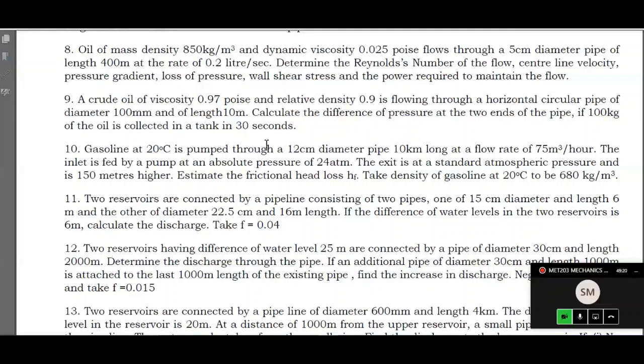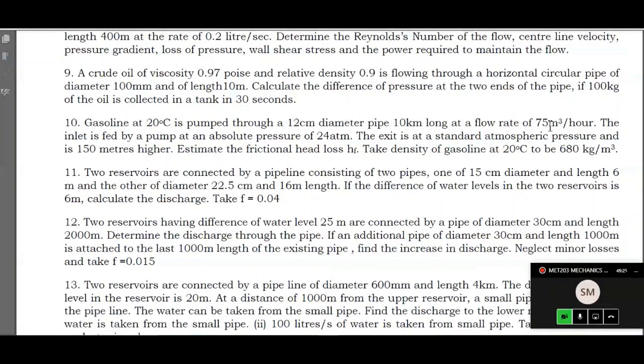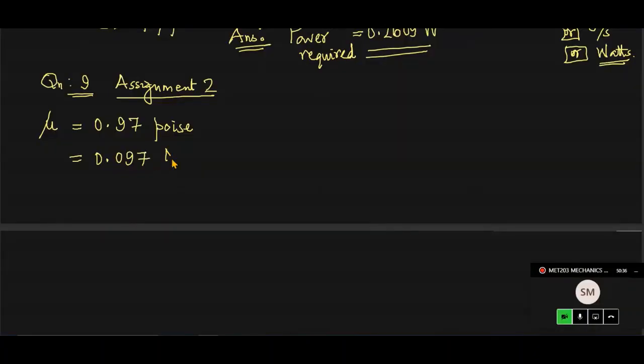And 100 kilogram of oil is collected in a tank in 30 seconds. That is the way of giving the discharge indirectly. The viscosity is 0.097 Newton second per meter square or Pascal second. This is the SI unit of viscosity. Okay, mu we got, and the density rho of the oil. So this is actually an oil flowing through a horizontal pipeline, with density rho of oil.